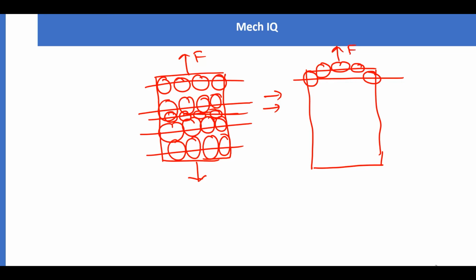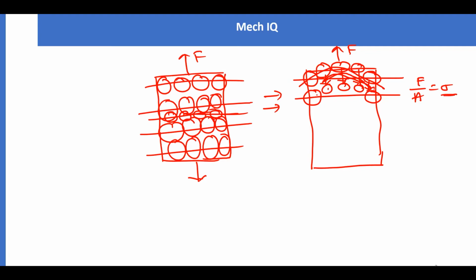What is happening? Generally here there are 4 molecules. The force of attraction between this layer of molecules and the next layer of molecules will pull the second layer of atoms. At the same time, these molecules will pull these molecules down. So what is this force doing? It is not allowing the above molecules to move. So the resistance offered by these forces per unit area is called stress.